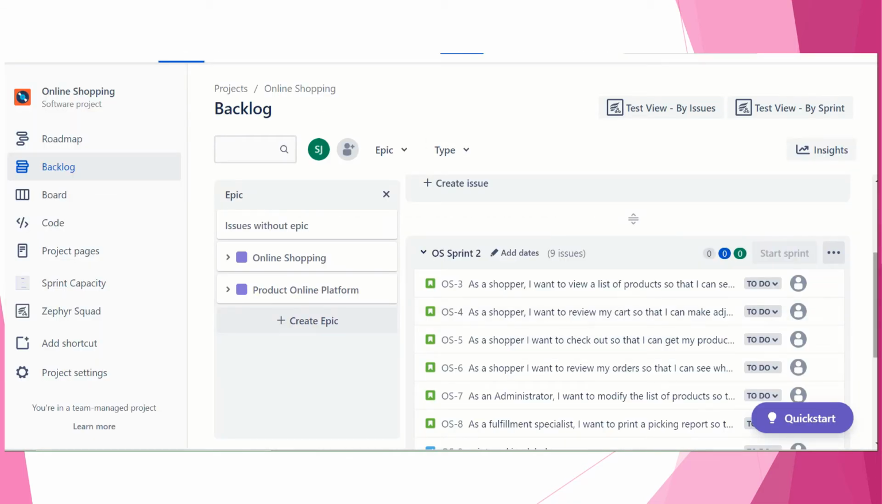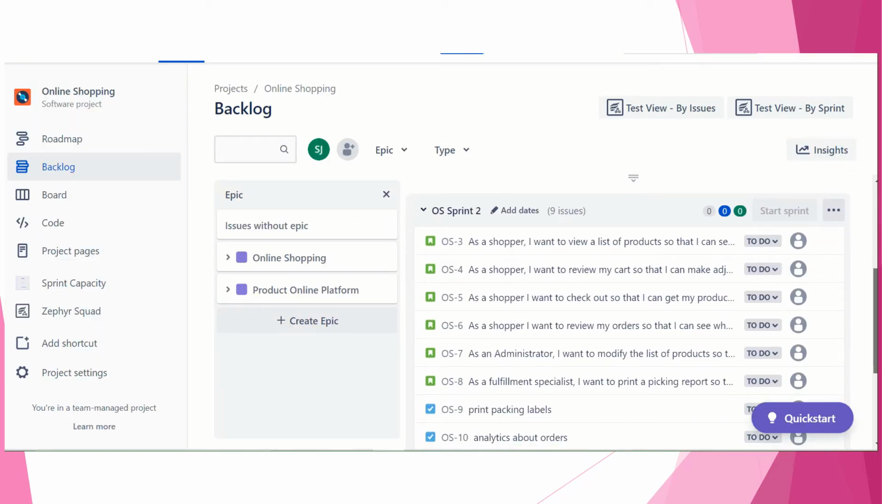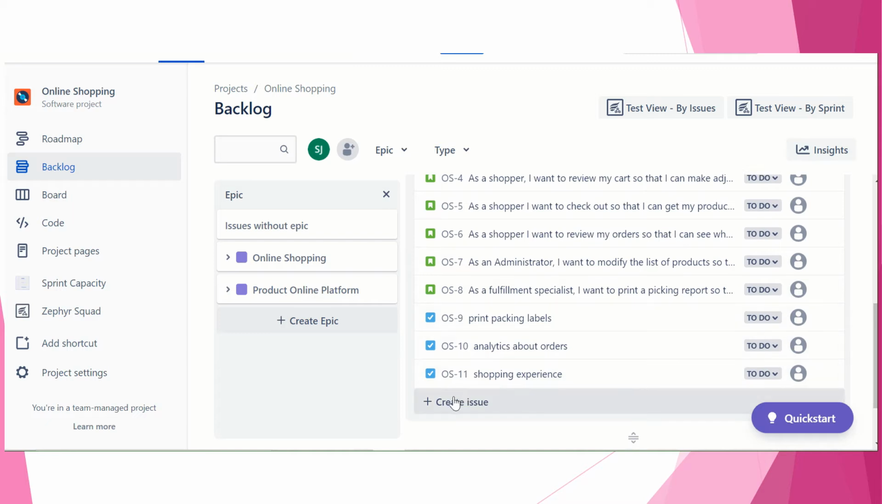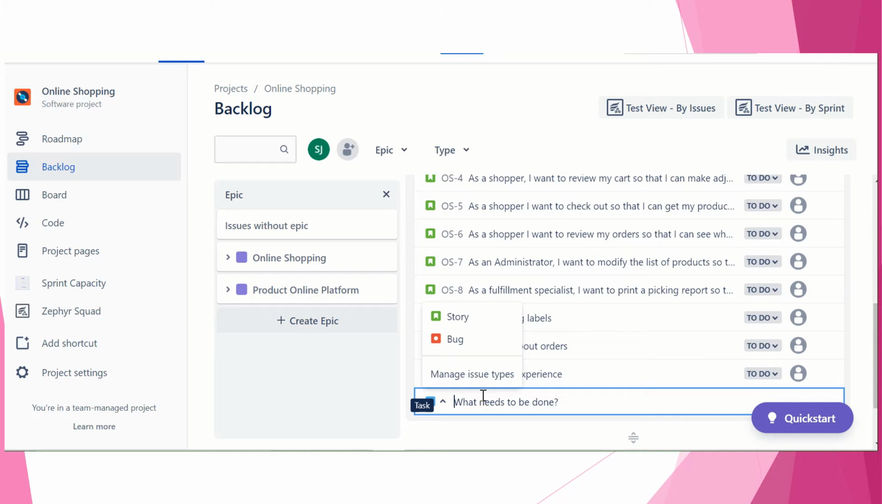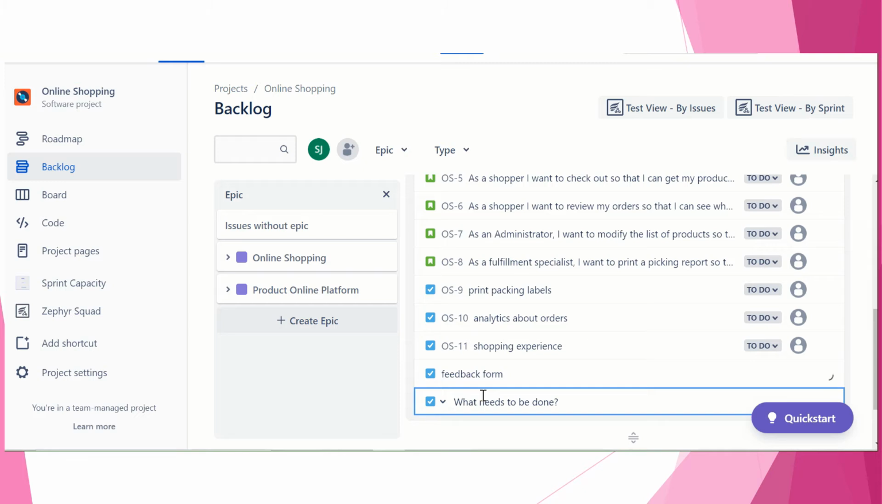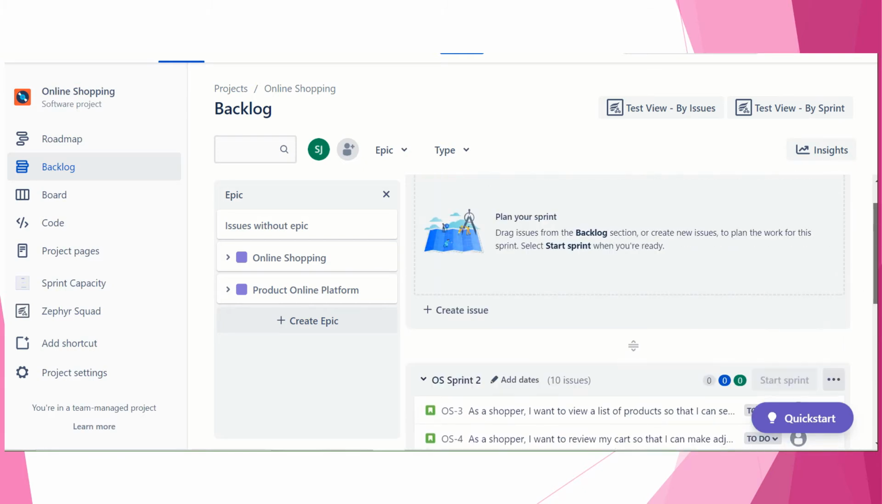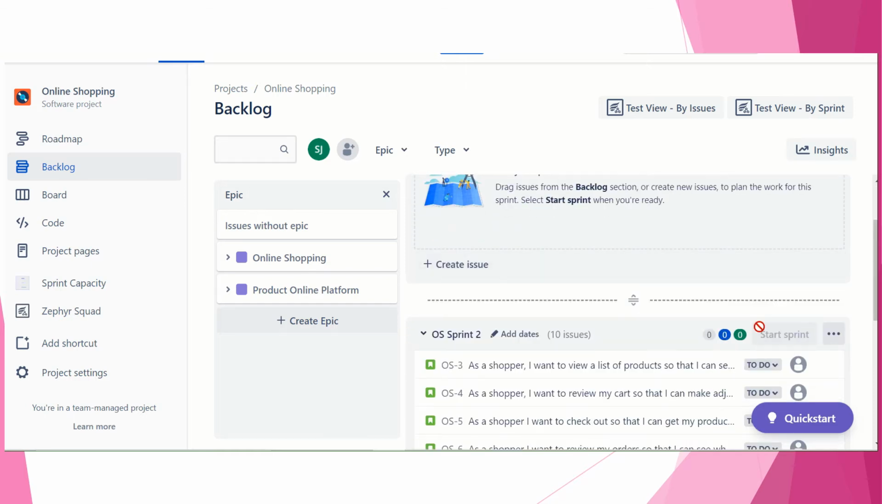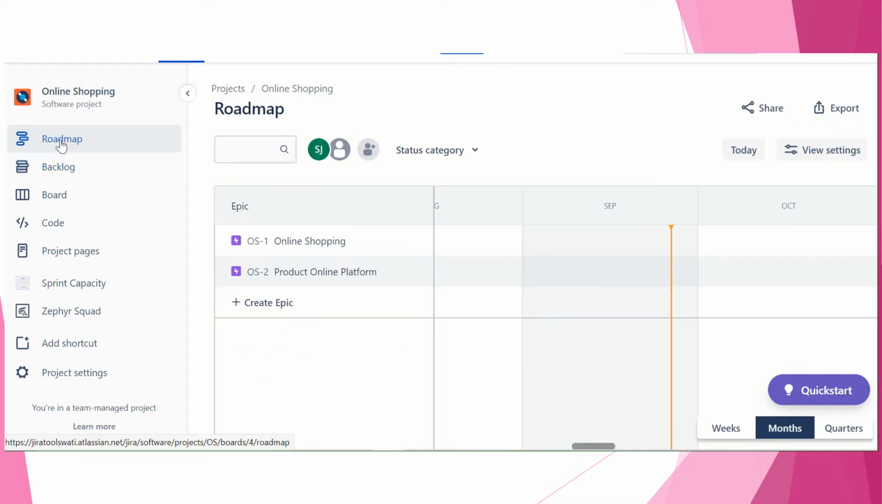So we have created a few user stories and a few tasks. Let's create one more task and give it the name feedback form. Okay, you have created it. Now just check here, we have two epics.